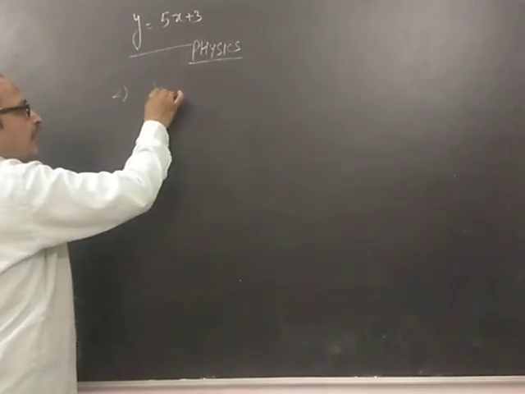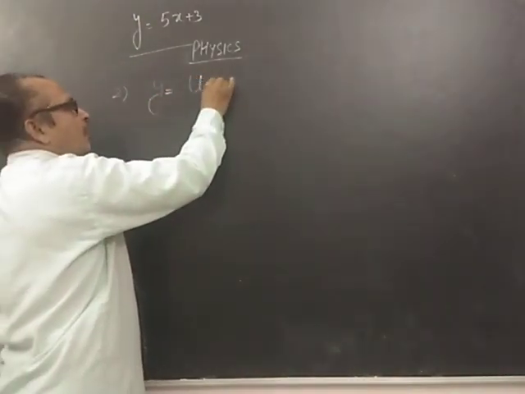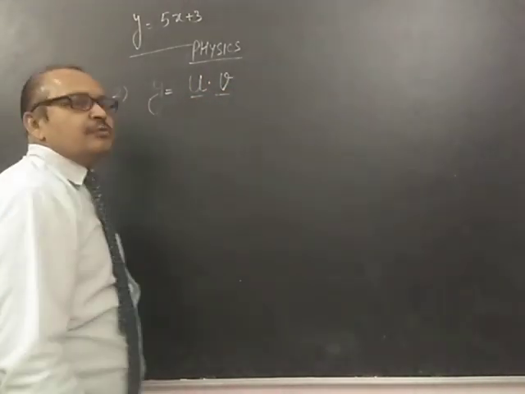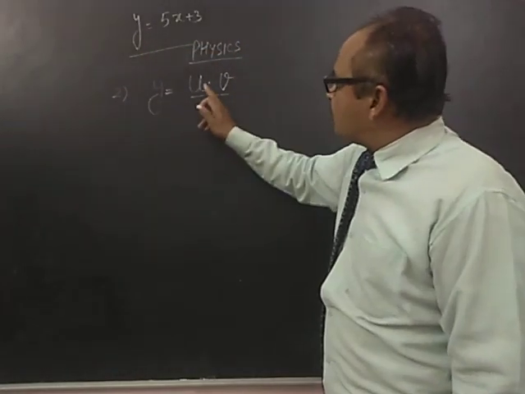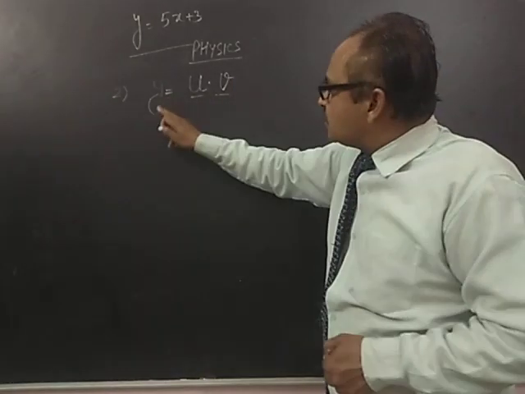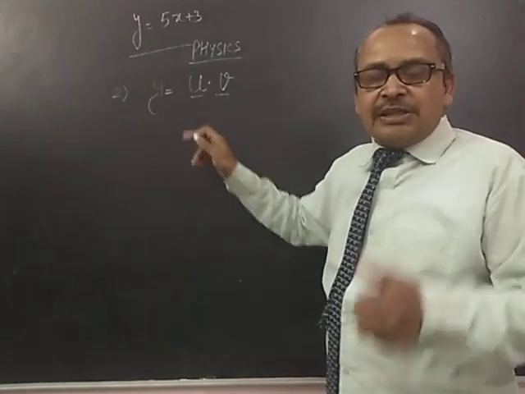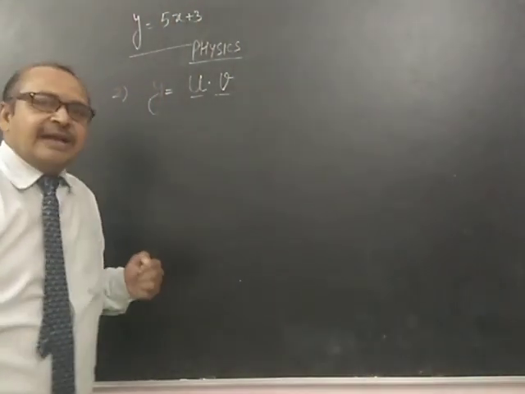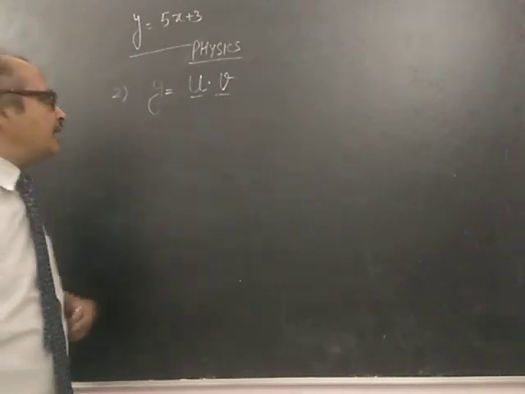Suppose you have a function y which is the product of two functions, where u and v are functions of x. Let us see the formula first.